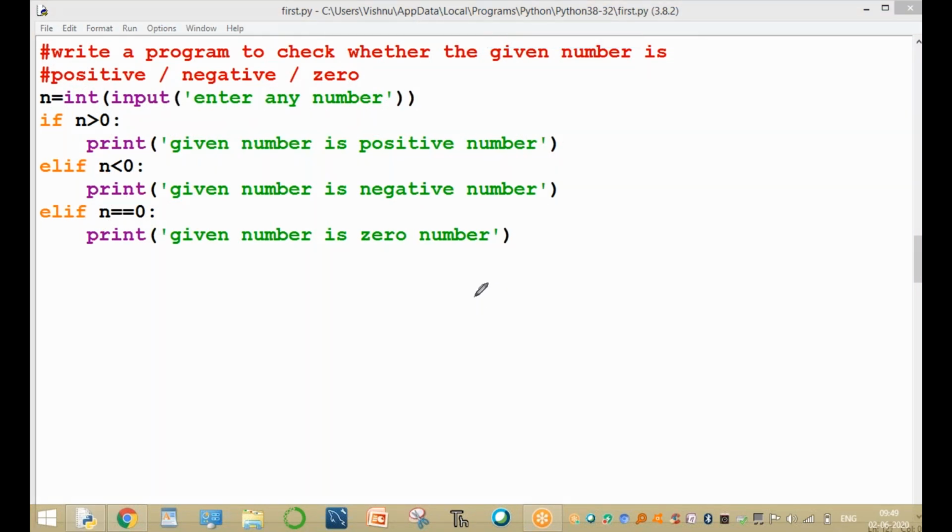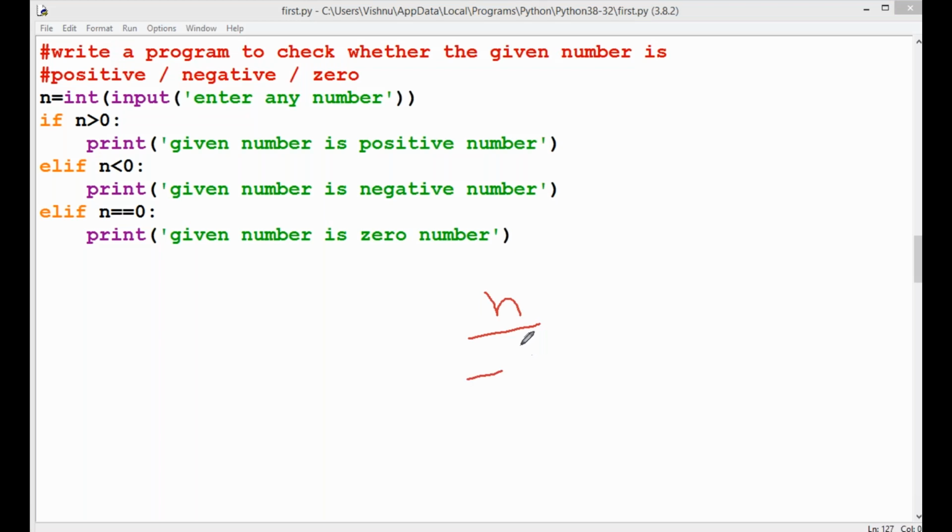The next one, for example, your entered value n equals -8. Your entered value is -8. Is -8 greater than 0? This condition returns true or false? This condition returns false. Then this is not executed. Then check the second condition.